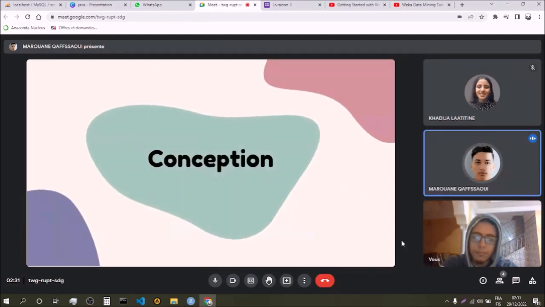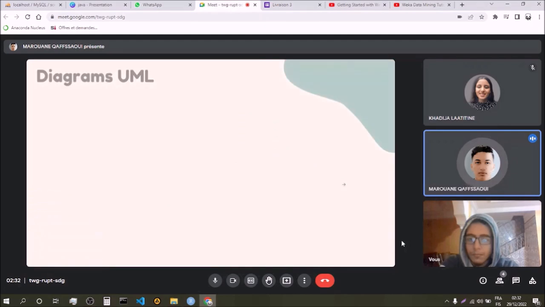The conception. After the realization of any IT project, we start with the essential phase because it makes it possible to define all the building blocks of the application and their interfaces. The importance of this phase is technically manifest in the fact that a sloppy design will crash a project in a sure and certain way. Indeed, we opted for UML as an object-oriented design method, and we're going to present to you the diagrams.